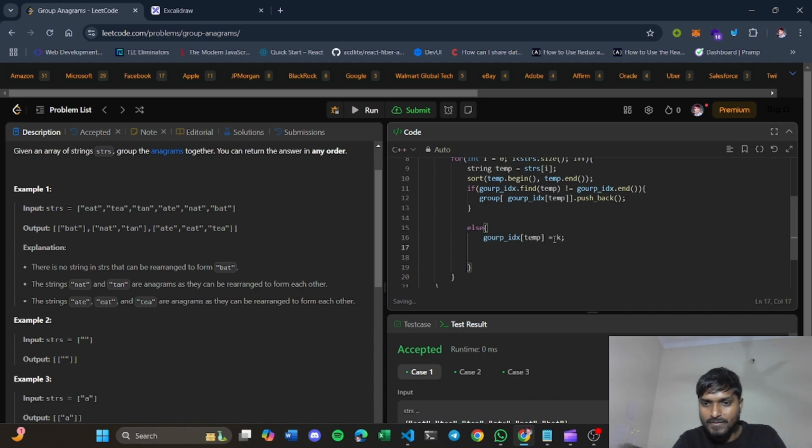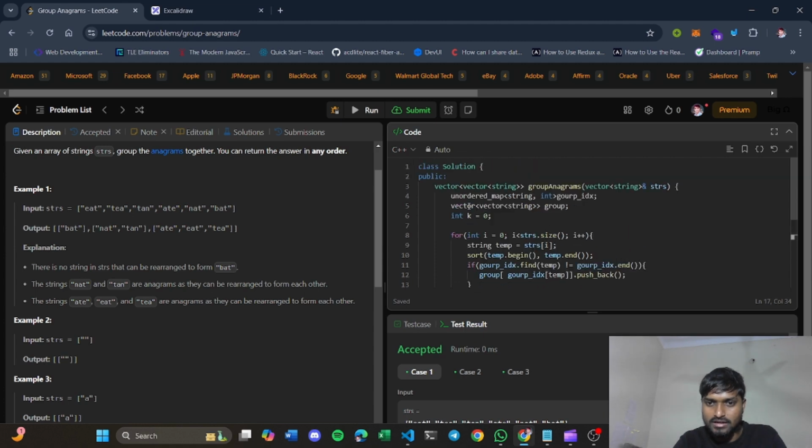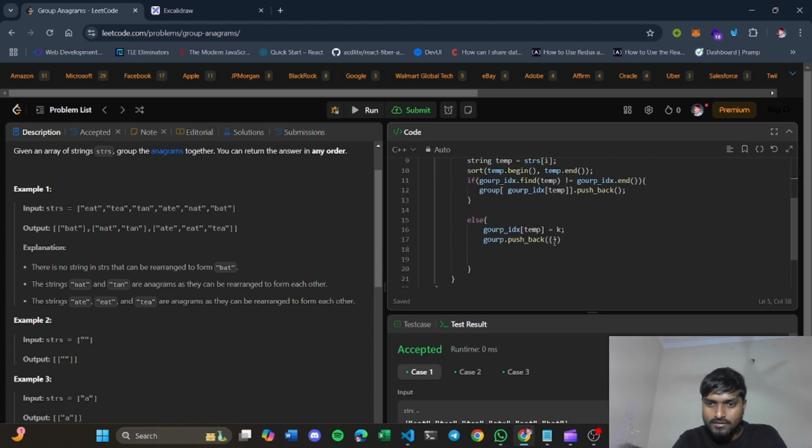You created a group id for that word, and basically you will create a new group with group dot push back. What you will push is a complete new vector, because the group of that word does not exist and you want to create a new group. Your answer variable is a 2D vector, so you have to push the original word here.